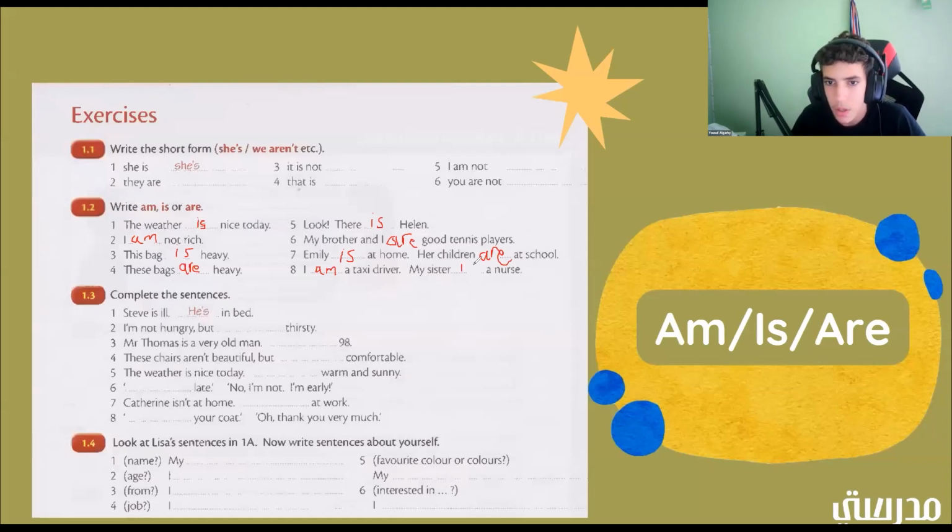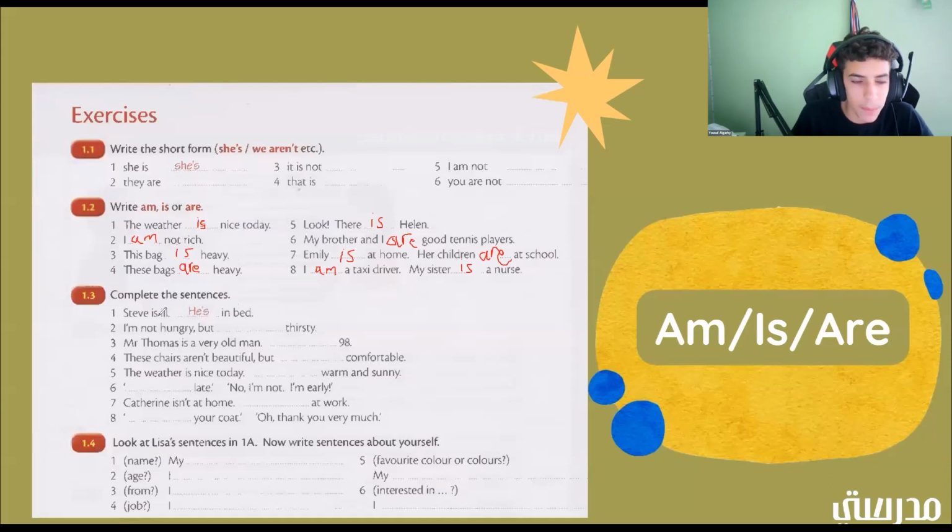Is. Good job. Okay, so here's the thing. Whenever we're talking about multiple people, then we use are. Okay. Whenever we're talking about one person, we could use is. And whenever we're talking about ourselves, we use am. Okay. So that's why I am a taxi driver. Emily is home. We're talking about Emily. And her children, there's more than one because it says children instead of child. Her children are at school. All right. Yeah, like the example in the chat. I am a student. Good job.